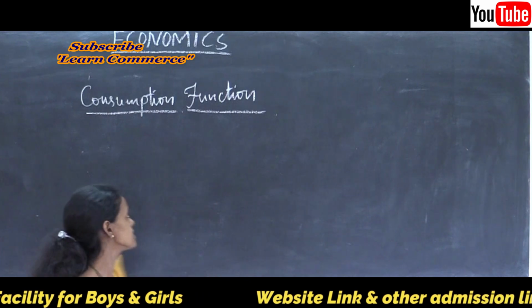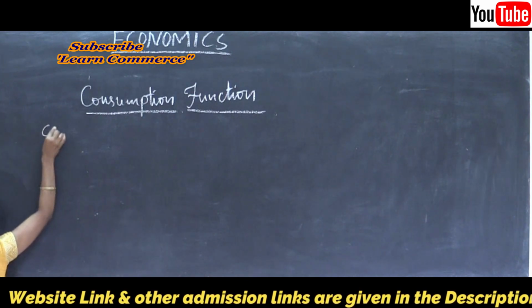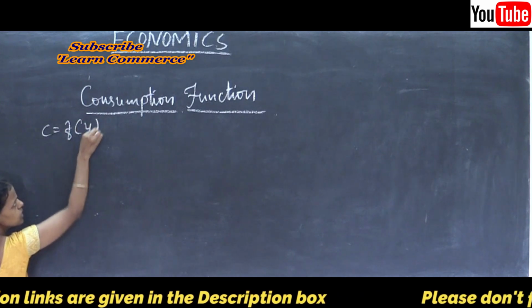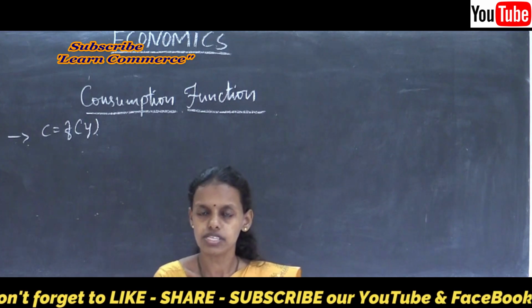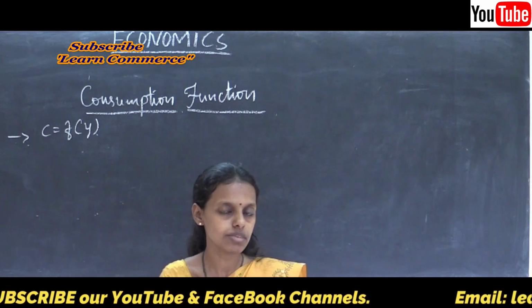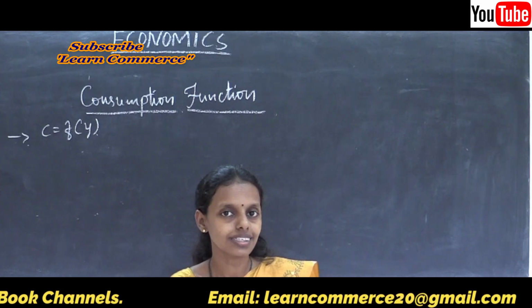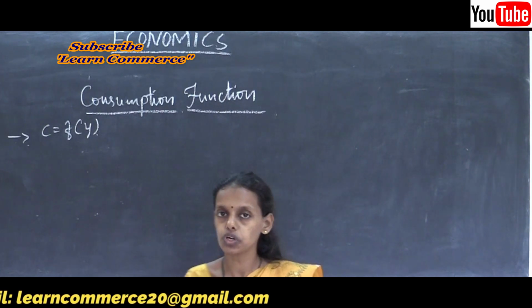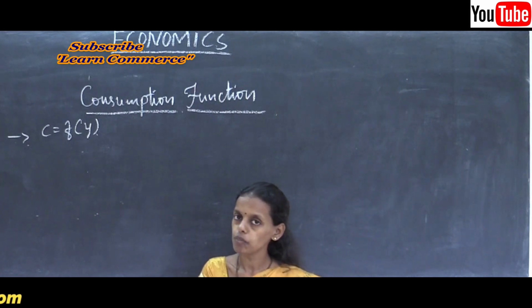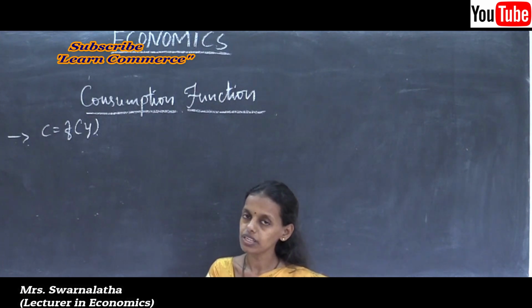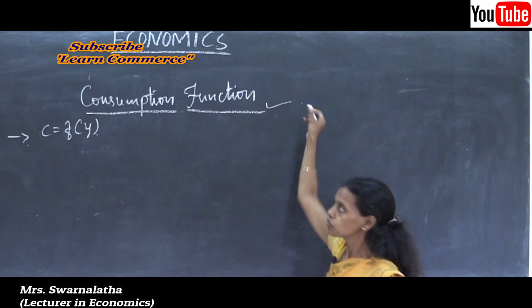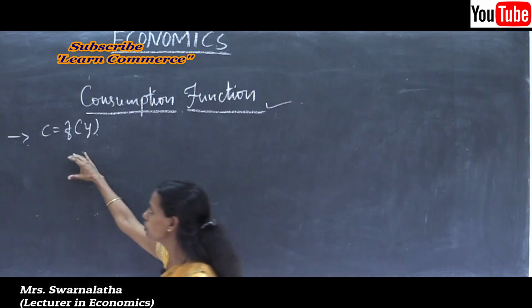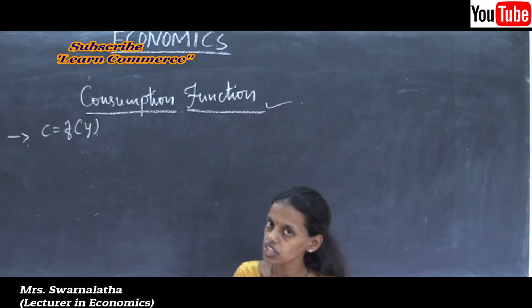So as I said, consumption is a function of income. This concept of consumption function was developed by the economist J. M. Keynes, whose full name is John Maynard Keynes. In 1936 he published a book called Theory of Income, Employment and Money, popularly known as General Theory of Income, Employment and Money. In that book he said that consumption is always a function of income.